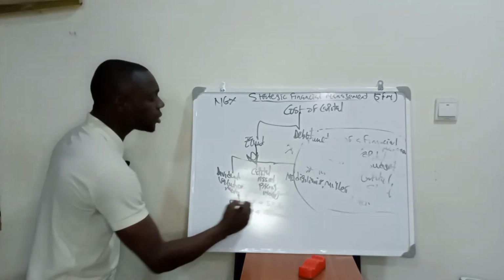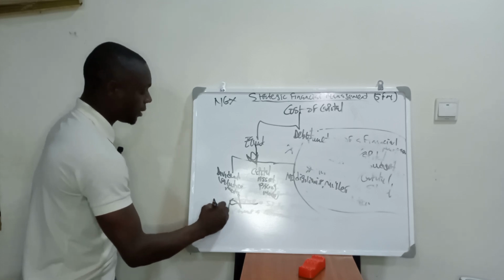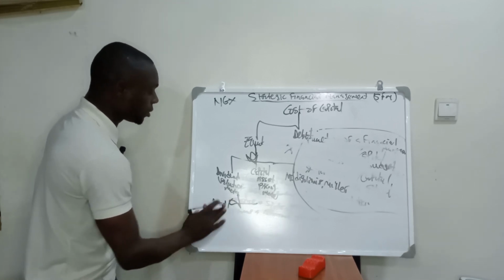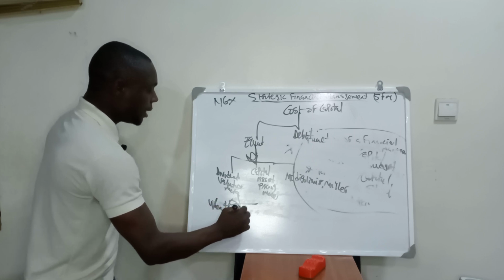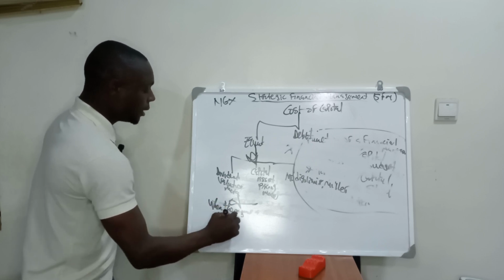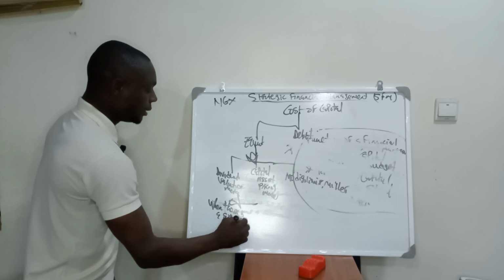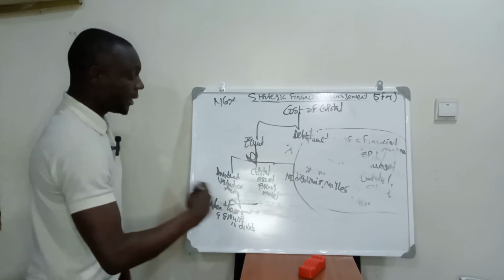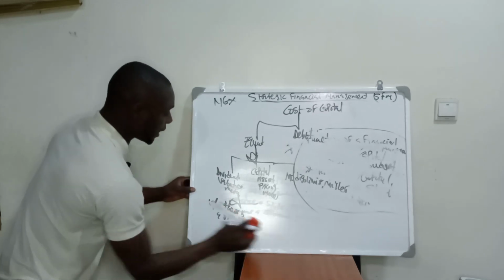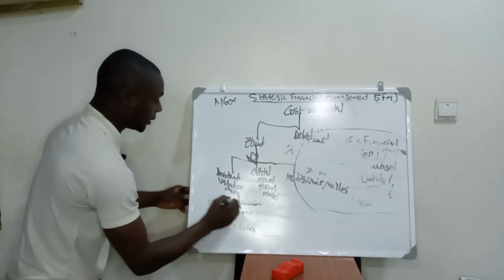Now under the dividend valuation method, we have dividend when there is growth in dividend. Let me start when there is no growth in dividend.